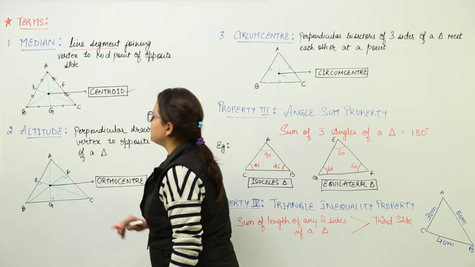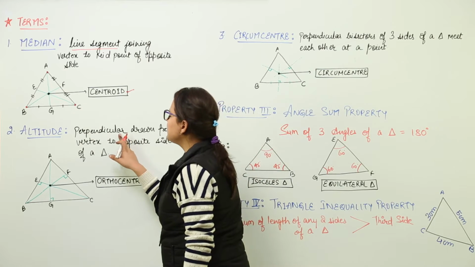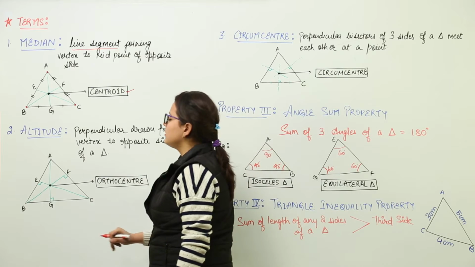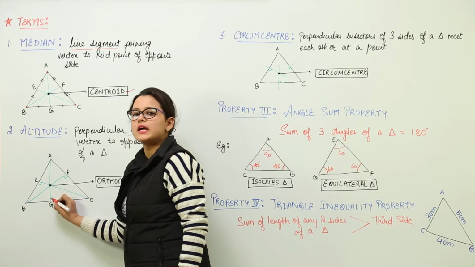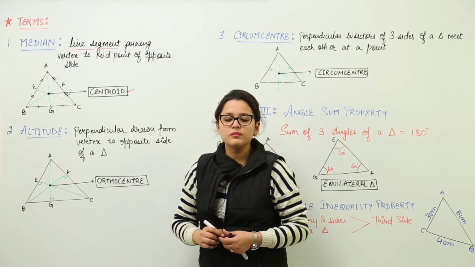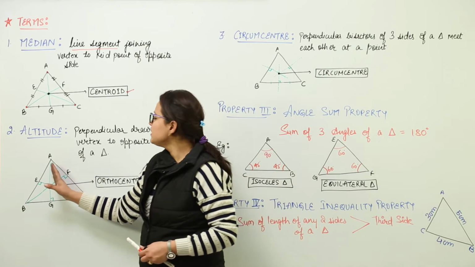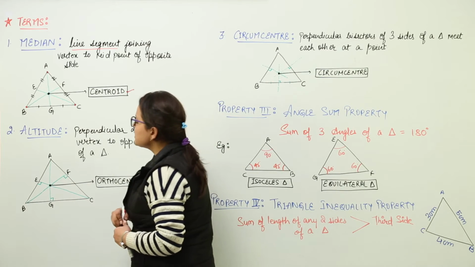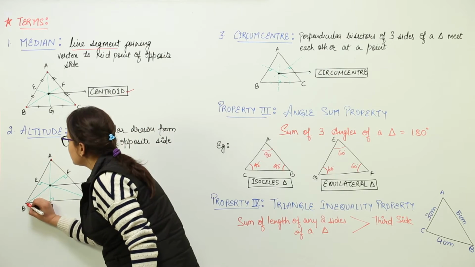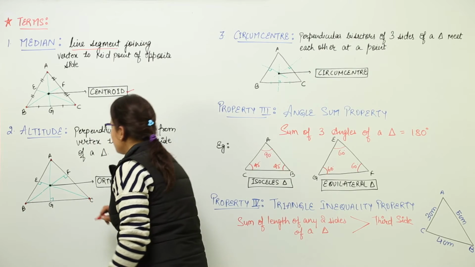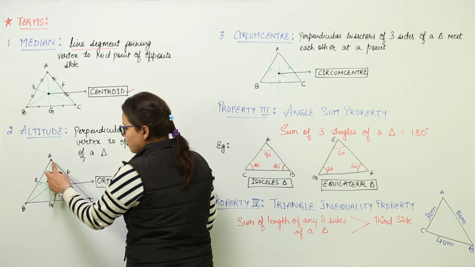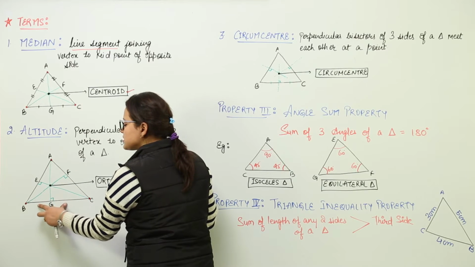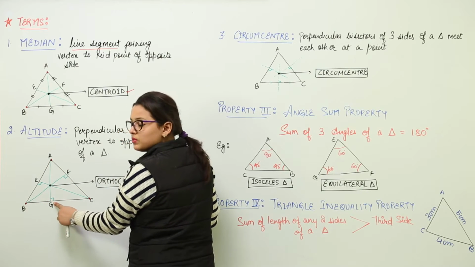Next is the altitude. Altitude is perpendicular drawn from vertex to opposite side of a triangle. Now this perpendicular represents that a 90 degrees angle will be formed between the two lines. So a perpendicular is drawn from vertex to the opposite side. From this vertex A, from vertex B and from vertex C, we are going to draw a perpendicular on the opposite side. So from A, we have drawn a perpendicular to the side BC that was opposite to A.